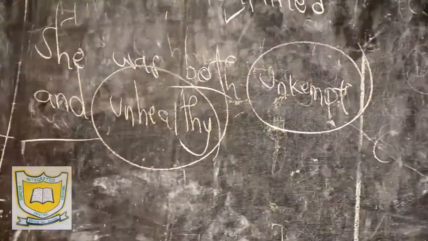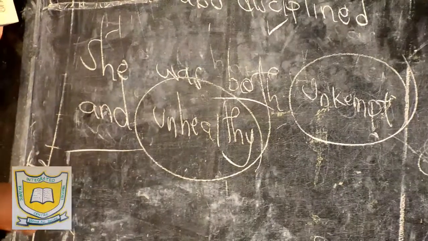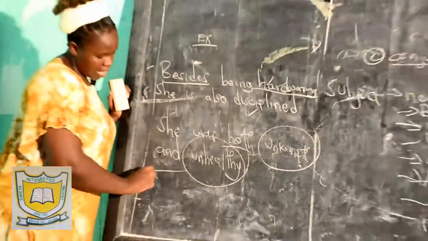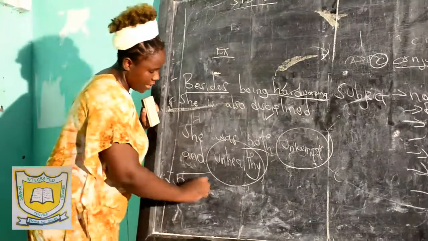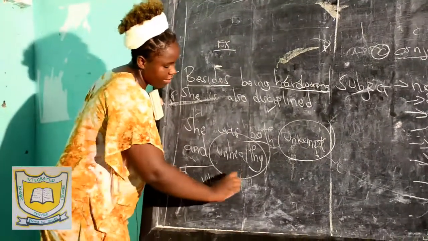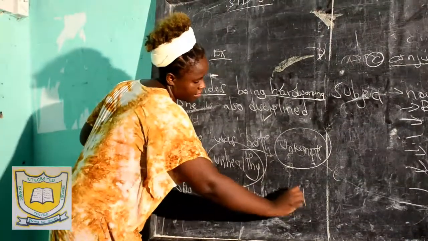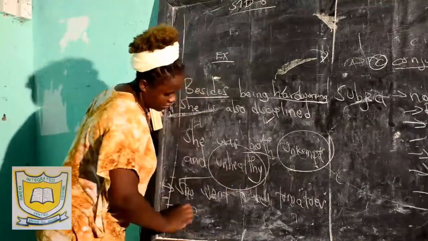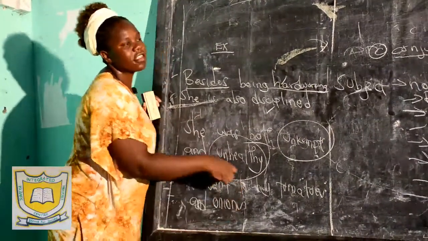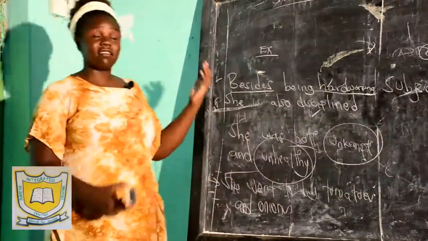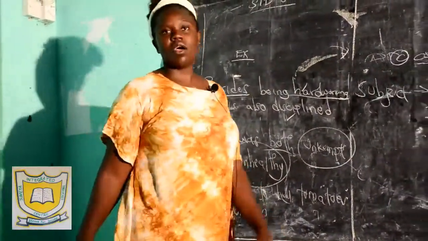If you have conjunctions of addition, another example is: she went to buy tomatoes and onions. Yeah, extra information. What else did she buy apart from tomatoes? She also bought onions.